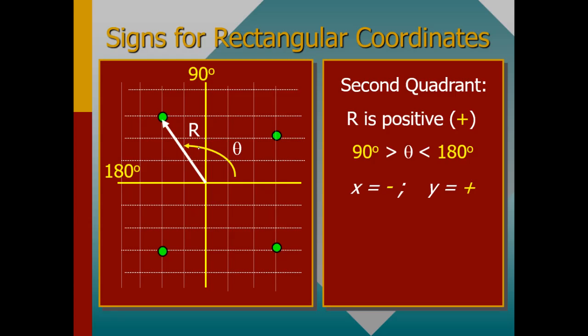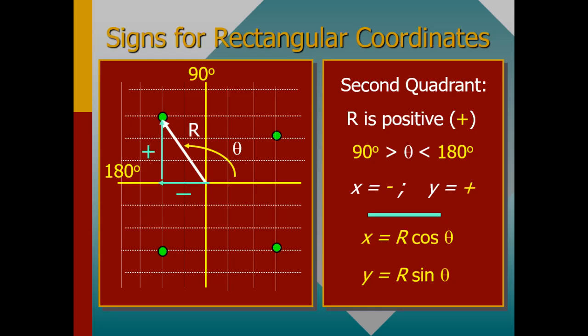In the second quadrant, one thing you need to understand is that the x value is negative, because this is the negative side of the x axis, and the y coordinate is positive. So if you find that the x coordinate is negative and the y coordinate is positive, that tells you that you are dealing with the second quadrant. To find the values, you use x is equal to r cos theta and y is equal to r sin theta.